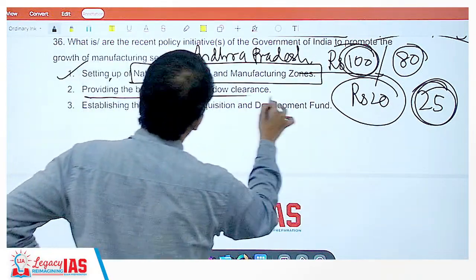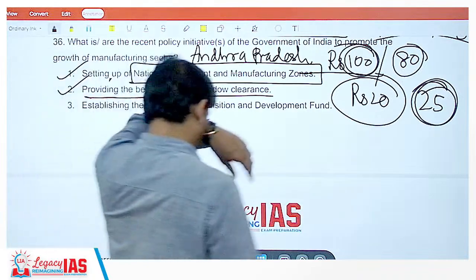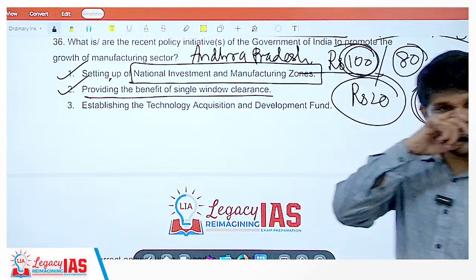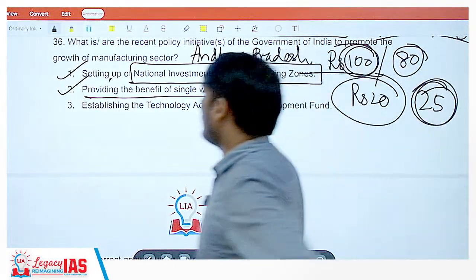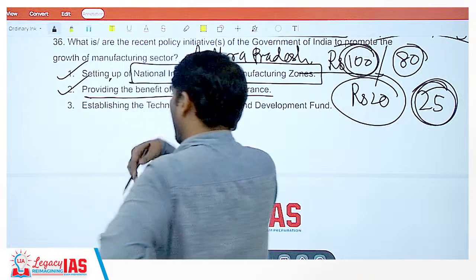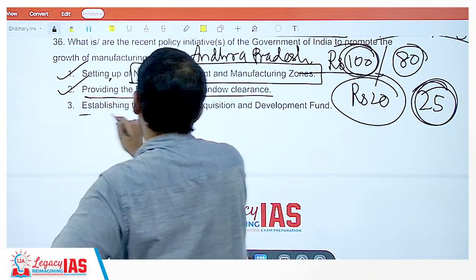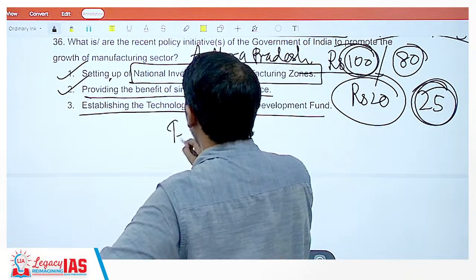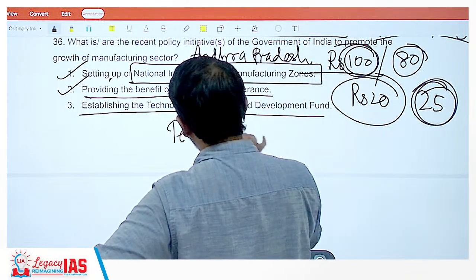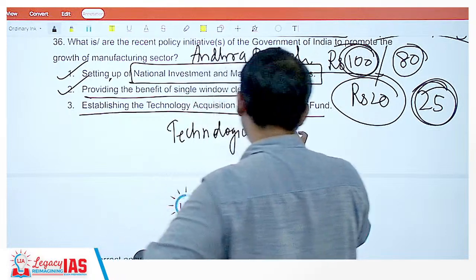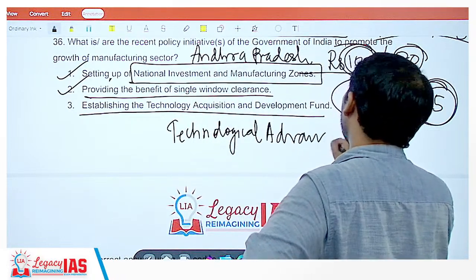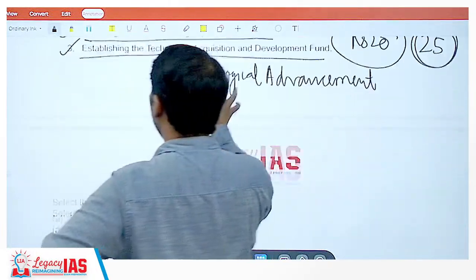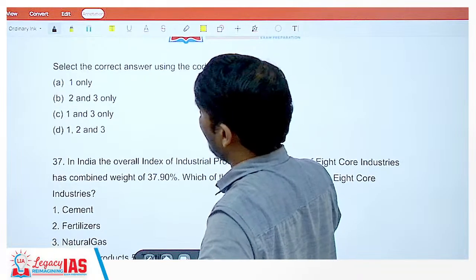Providing the benefits of single window clearance, yes, single window clearance, one single form, one single application, and single window clearance directly. You don't have to fill multiple forms and give applications in multiple places. Establishing Technology Acquisition and Development Fund, yes, this is done for technological advancement. And this is also going to help. All three are correct.